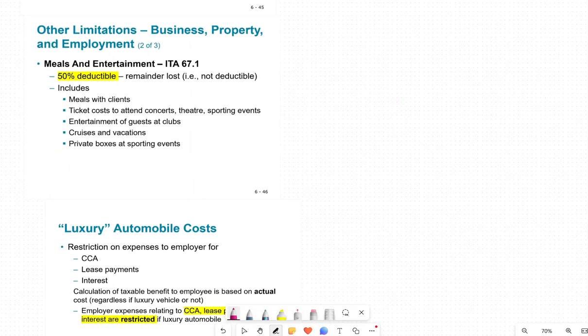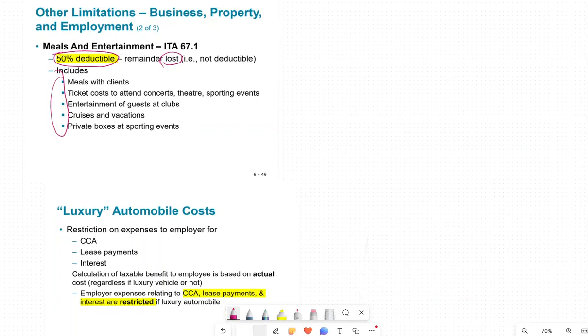Meals and entertainment only allowed is 50%, only 50%. The rest is not deductible. The remainder is lost. There's no carry forward for the meals and entertainment. These are some of the things that go under meals and entertainment.